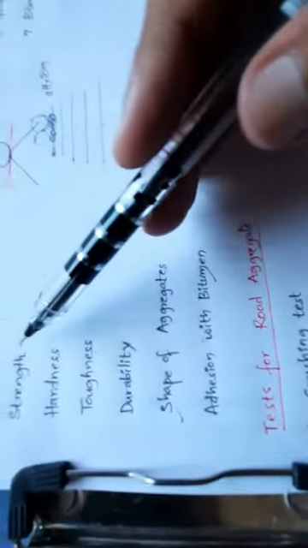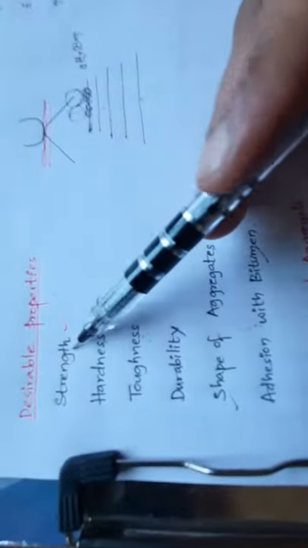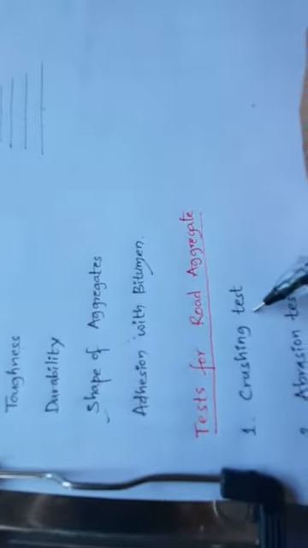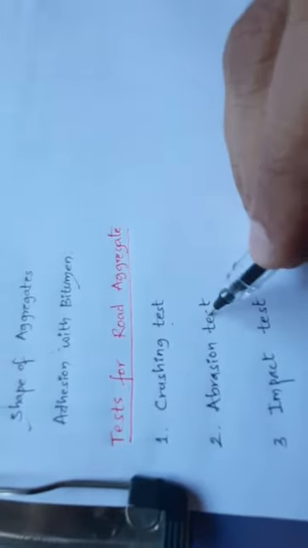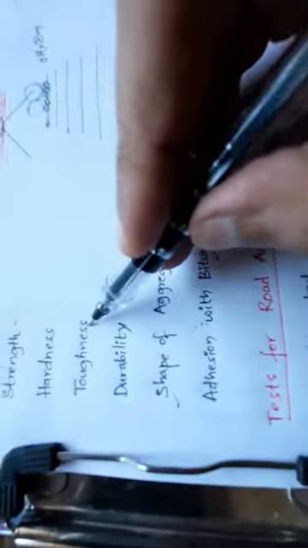Next we have the different tests for these characters or properties. For each character, you have to have a test to identify it. How to find the strength? Strength is found by the crushing test. How do you find the hardness? Hardness is found by the abrasion test. How do you find the toughness? We have the impact test for that. How do you find the durability? We have the soundness test for that.